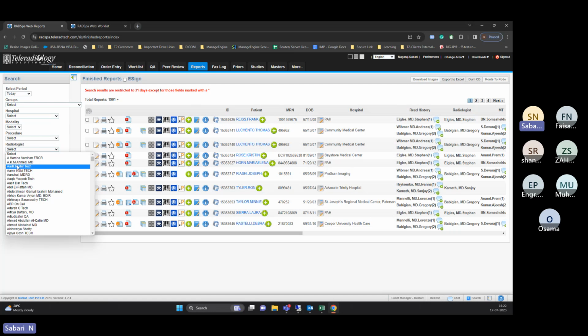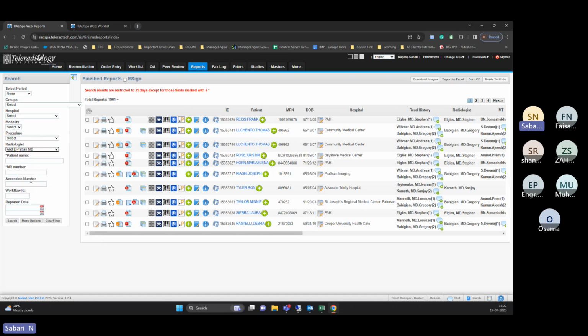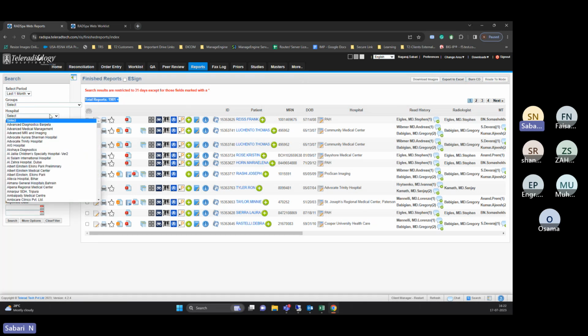And you can see the radiologist. Suppose, for example, I want to see today how many reports a particular doctor has done. When you select and click on search, it will show only the reports that particular doctor has done today, whether 5 scans, 10 scans, 15 scans, like that. If you want to see the last 1 month, yes, you can just select and click on search. Then this will show the results: the total number of reports done by the particular radiologist for the last 1 month. From here, you can also export the data into an Excel file. Like that, each and every radiologist's data you can get.